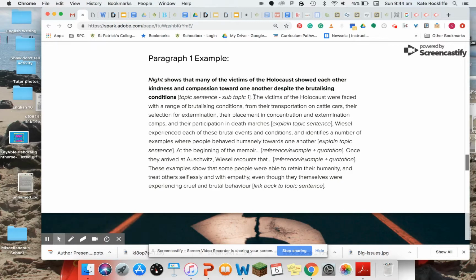To try and flesh it out a little bit, try and imagine that the reader of your essay hasn't read the book before, that you're explaining it a little bit in more detail. The victims of the Holocaust were faced with a range of brutalising conditions, from their transportation on cattle cars, their selection for extermination, their placement in concentration and extermination camps, and their participation in death marches. So I'm a lot more specific in that second sentence about what I mean by victims of the Holocaust and brutalising conditions.